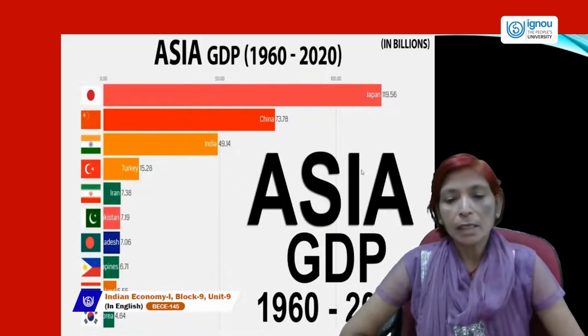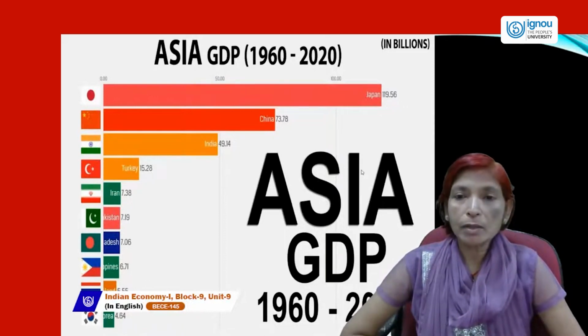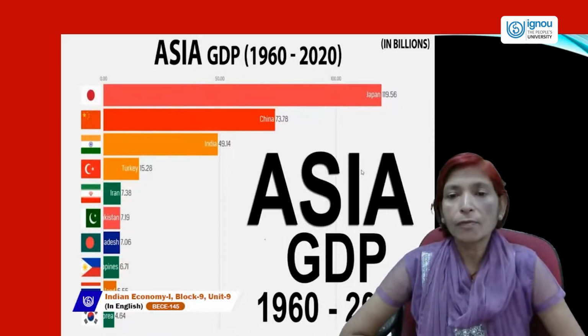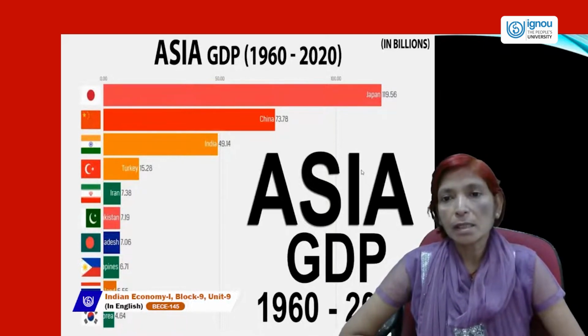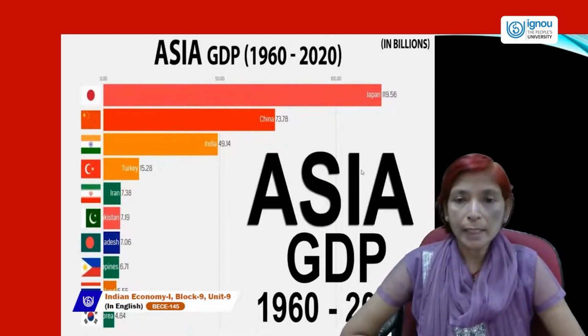It means in number one, Japan's GDP, gross domestic product of the Japanese economy, is 119.56 billion dollars, and China is the second contributor in GDP, 73.78. In third number, India's place, 49.14.